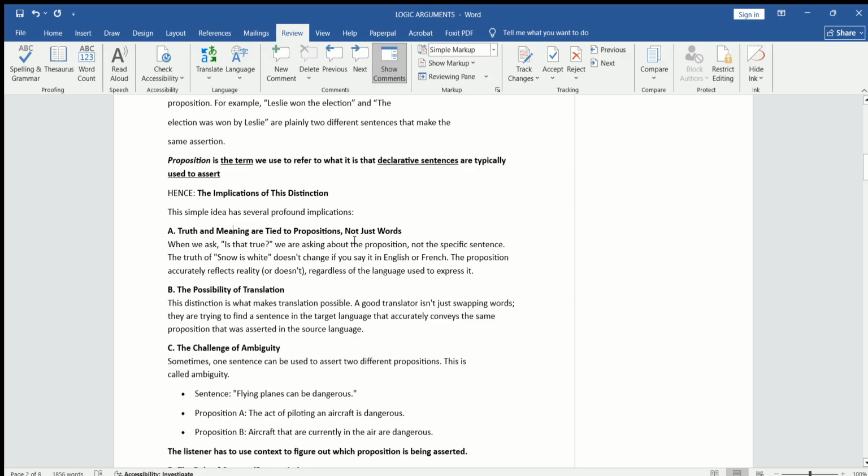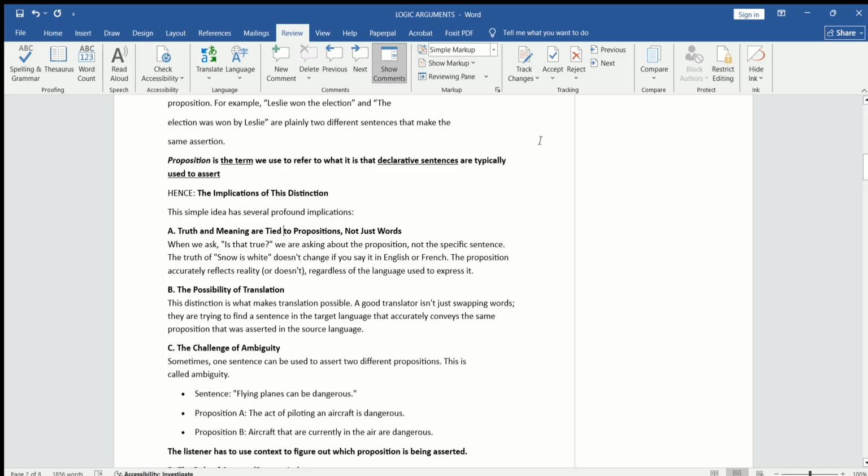That is an important thing. Here we can see that "Mr. Ali won the election" is a claim. These are not only words, but there is a claim.